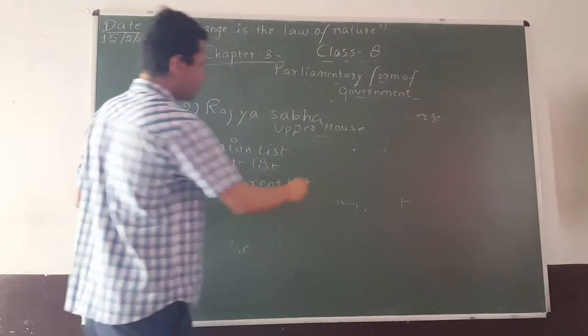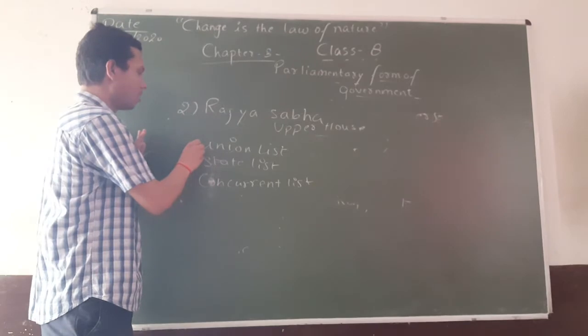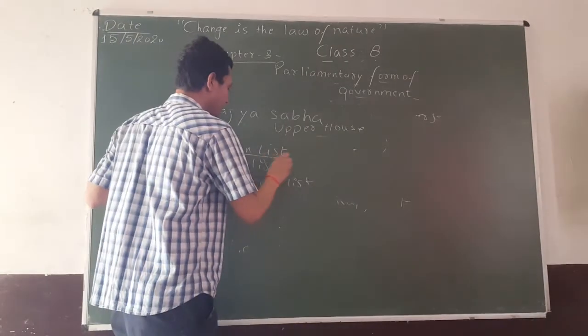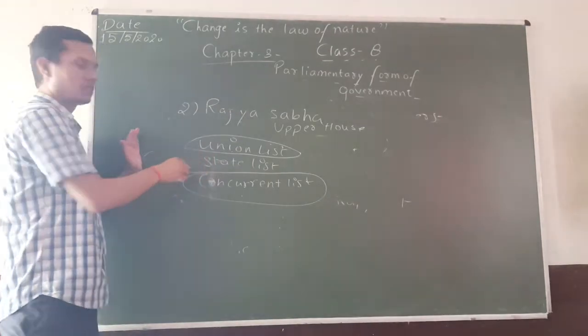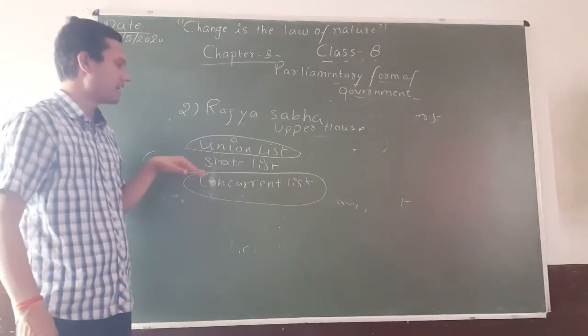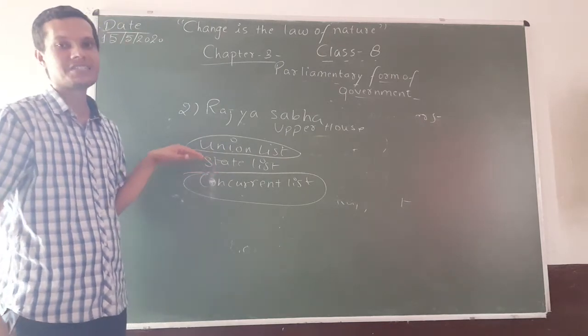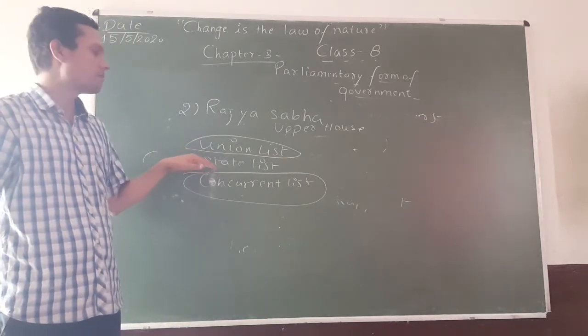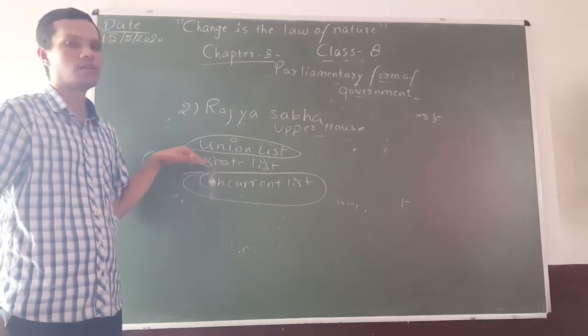which include various subjects. So the parliament can only make laws which are mentioned in the union list as well as in the concurrent list. The parliament cannot make any law which is mentioned in the state list, because the state list is that particular list which is only in the hands of the state government.